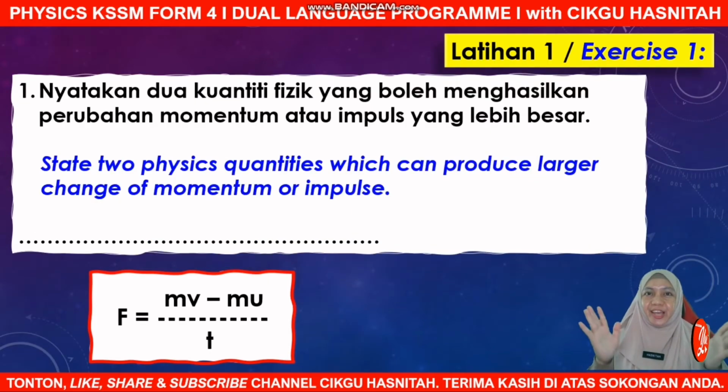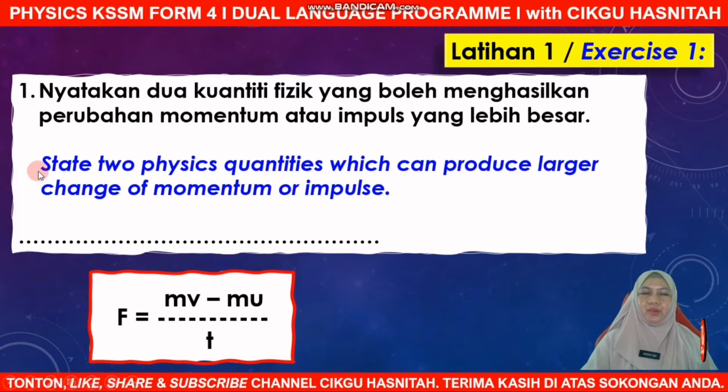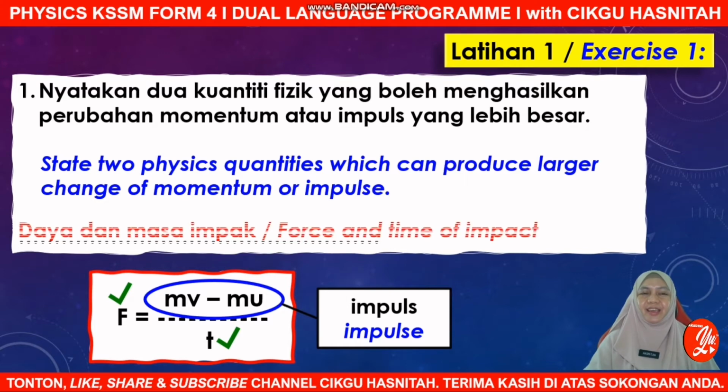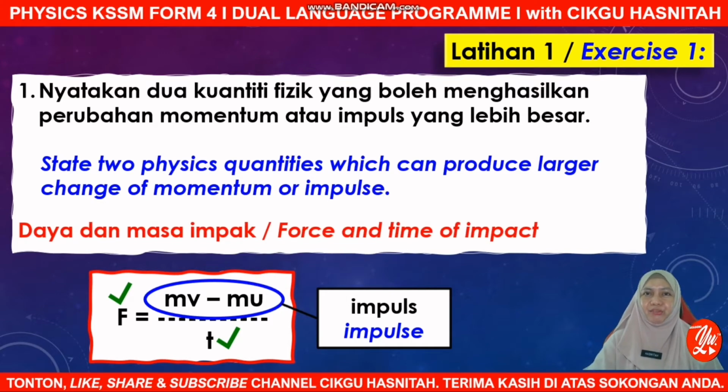Okay, students, so are you ready with exercise 1? Okay, let's proceed with the first question. Here you have to state two physics quantities which can produce larger change of momentum or impulse. So according to this equation, F equals mv minus mu divided by t, where mv minus mu is the impulse. So you can see there are two factors that affect impulse, which is force and, yes, time of impact. So what are the two physics quantities? Here is, yes, force and time of impact. Easy, right?